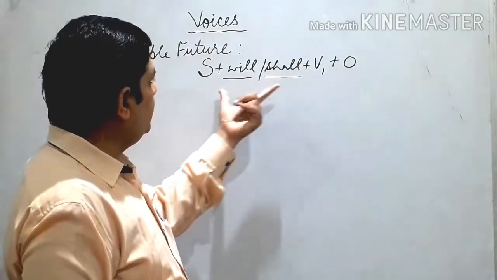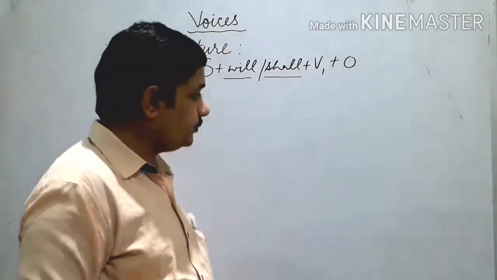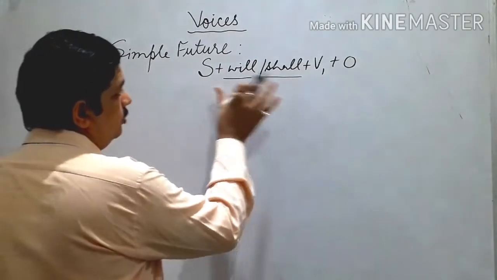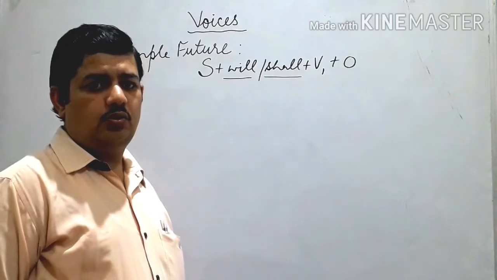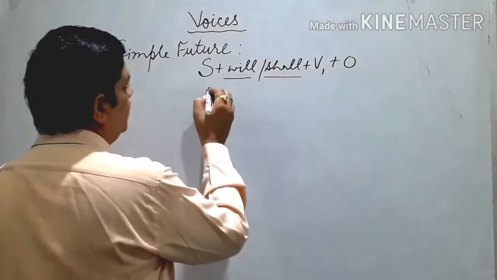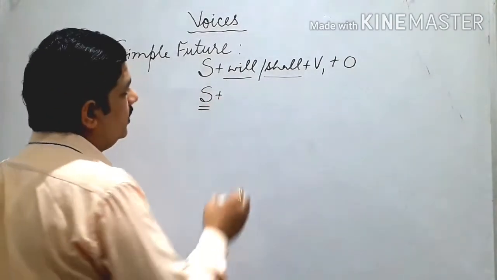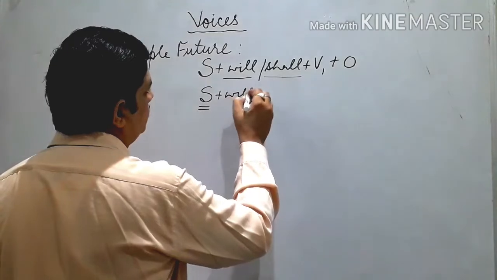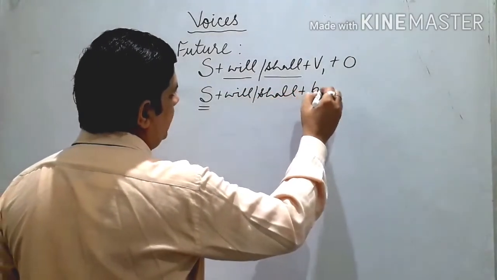In affirmative sentence, we start off with subject, we shall, first form, object. Suppose this kind of picture is there, so how do we convert into passive? Listen, object we change into subject, then according to this changed subject, we use will and shall, and after that we use be.